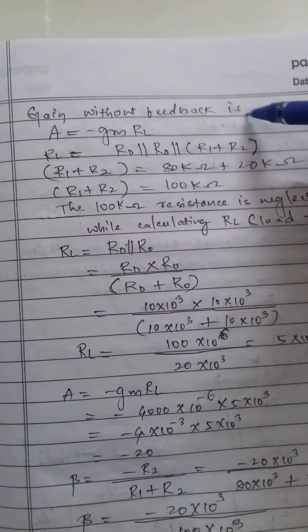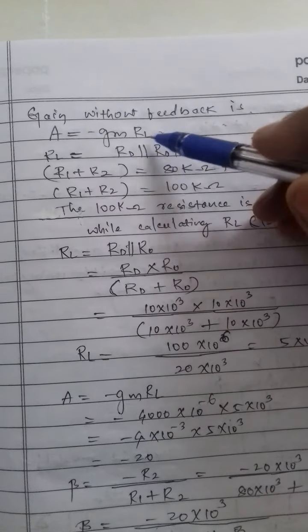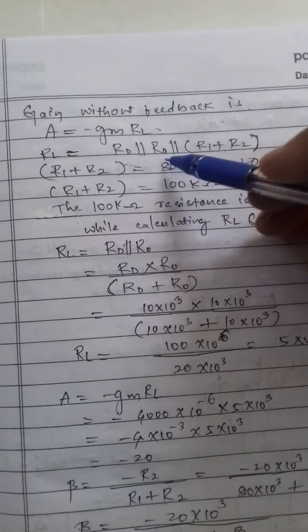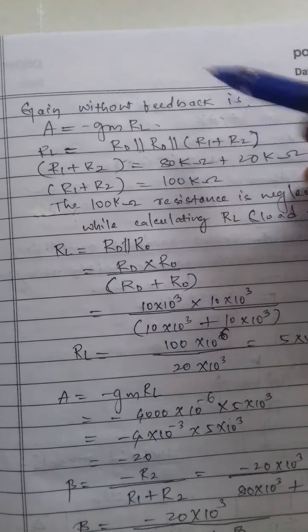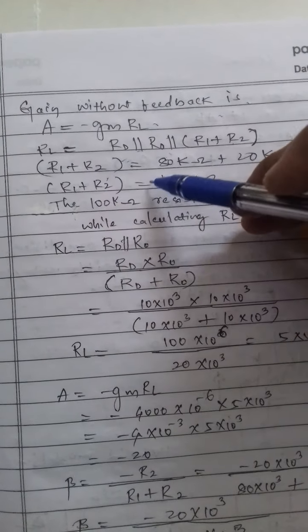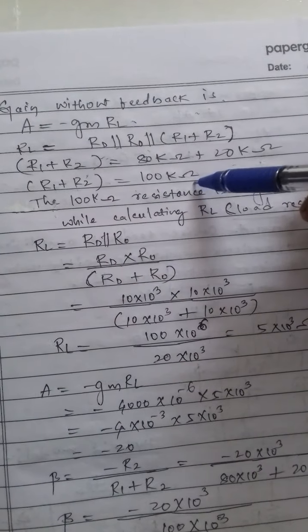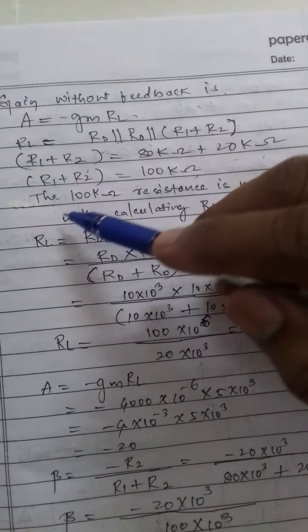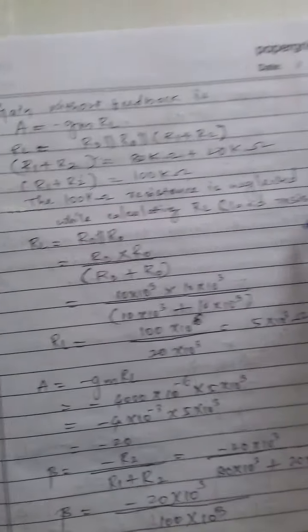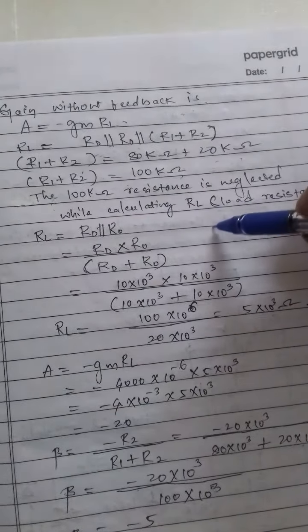Gain without feedback is given by A equal to minus gm RL. RL is equal to RD parallel R0 parallel R1 plus R2. R1 plus R2 is equal to 80 kilo ohms plus 20 kilo ohms, which is 100 kilo ohms. The 100 kilo ohm resistance is neglected while calculating the load resistance.